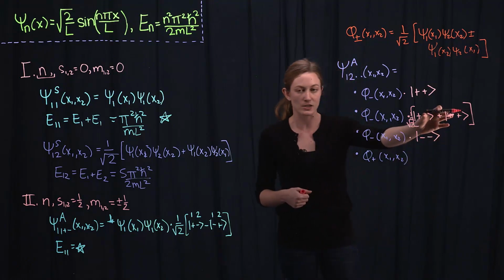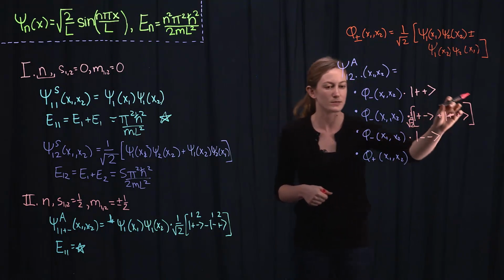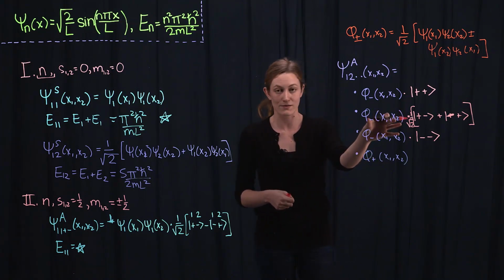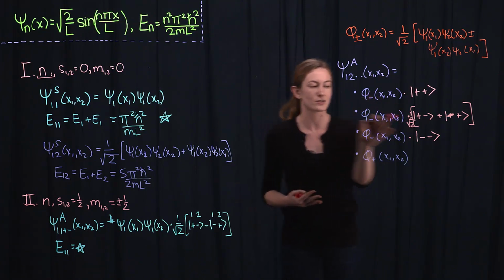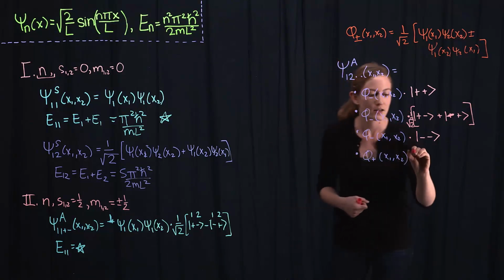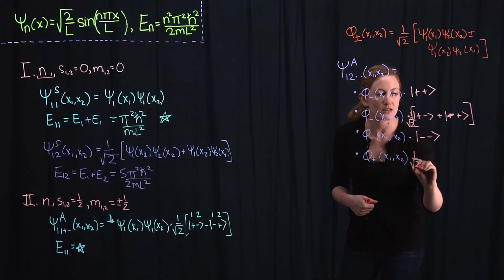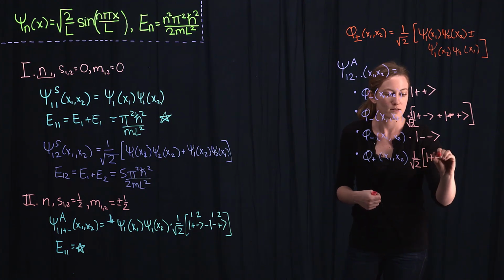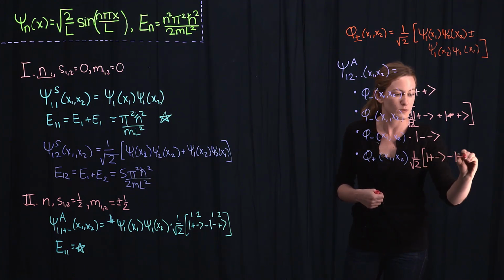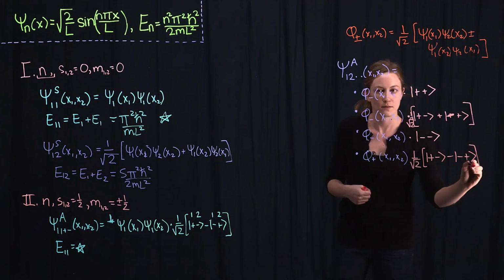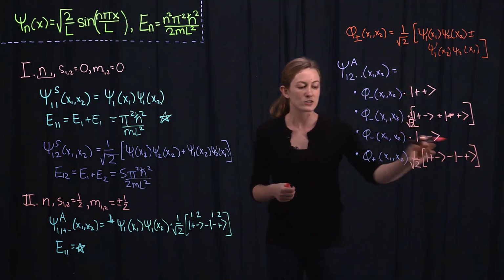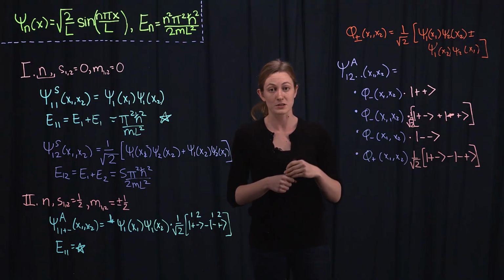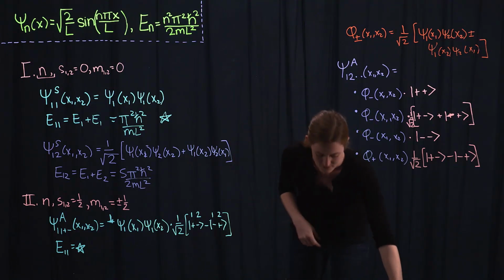So the symmetric combination of one having spin up, one having spin down, and that'll go with the antisymmetric spatial part of the wave function, so that the whole thing is antisymmetric. And then there's the antisymmetric combination of one having spin up and one having spin down. And that goes with the symmetric spatial wave function, so that the whole thing is antisymmetric. And there are these 4 degenerate combinations. Okay, good.